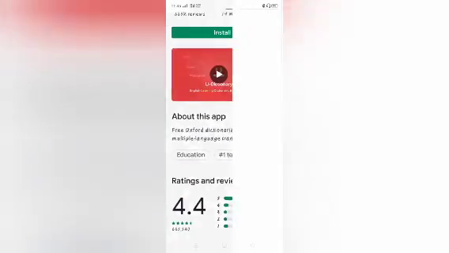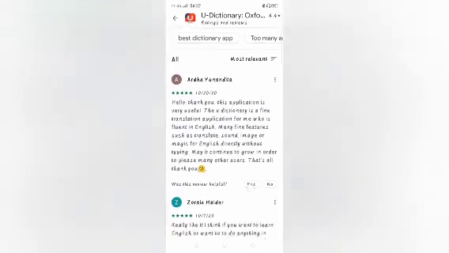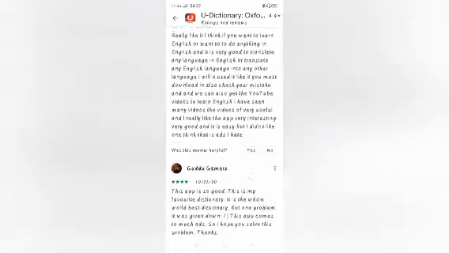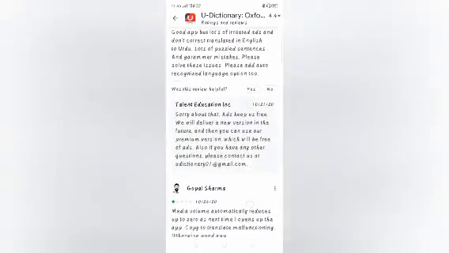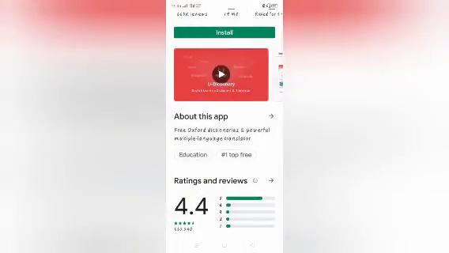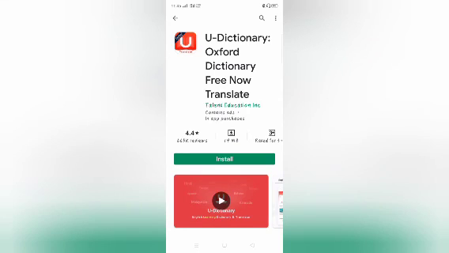So here are the rating and reviews of this app. 5 star, 5 star, 4 star, 4 star, 5 star, 5 star. Simply, it's great. As you are seeing, it's a great app. You can install it and enjoy it.